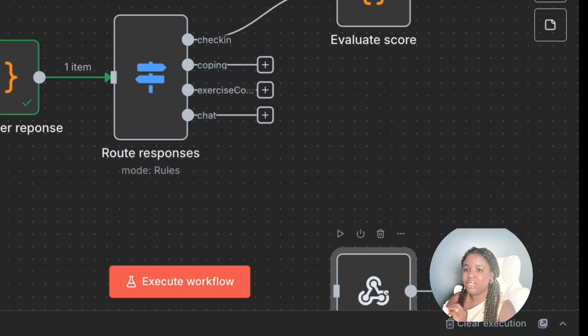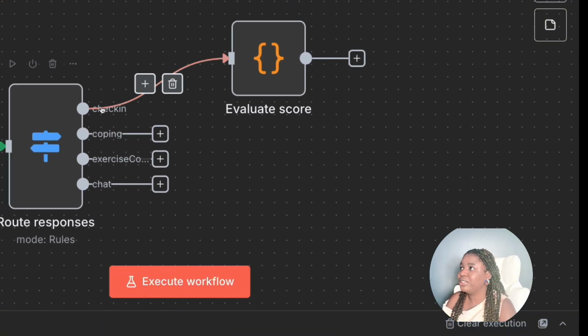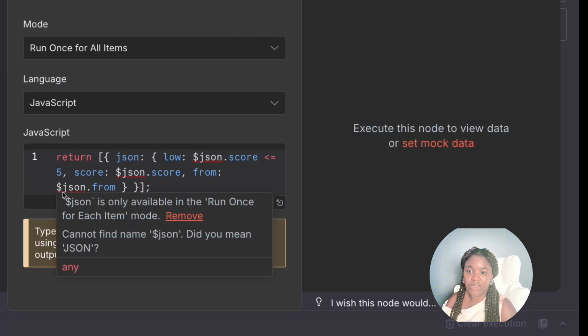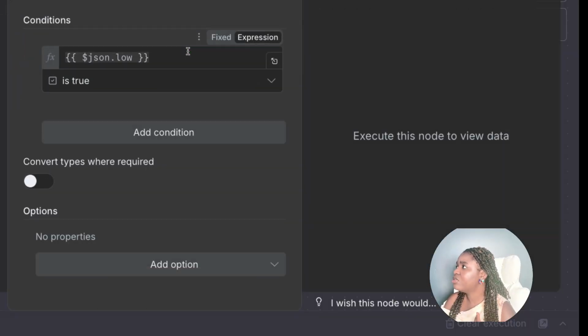Then I have this evaluate score function that extracts the score and evaluates it to see if it's low or high. And then I have an if statement here. This if node is basically checking: if it's low, then do something; if it's high, then do something else.